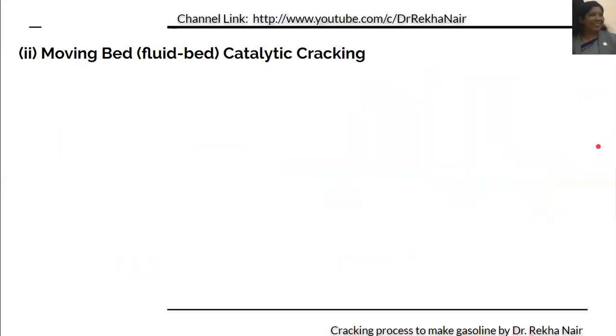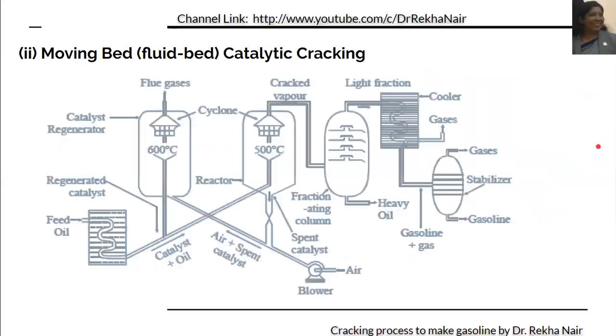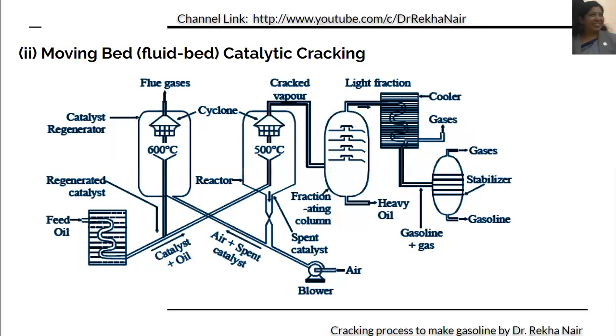Next is the moving bed catalytic cracking process, which is also called the fluid bed catalytic cracking process. The equipment contains catalyst regenerator. This is the reactor. This is the fractionating column. Here we have a cooler, and here we have the stabilizer. Now let us understand the process in detail.